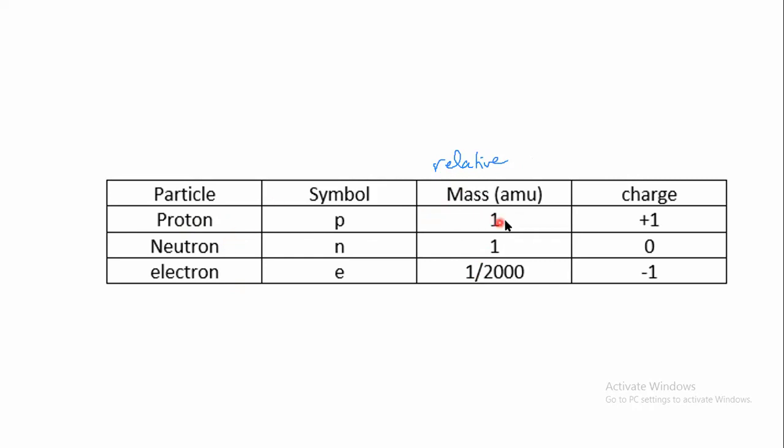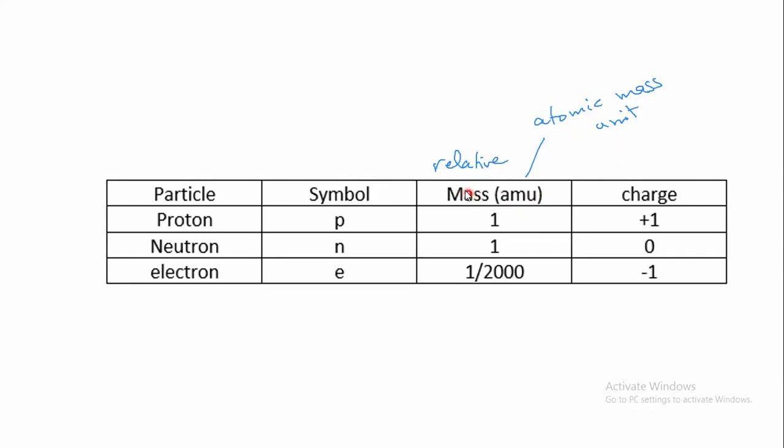So instead of writing their masses in grams, we write relative masses in what we call the atomic mass unit. It's a very, very small unit because these particles are very, very small.